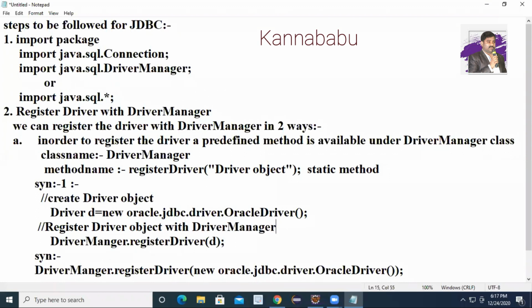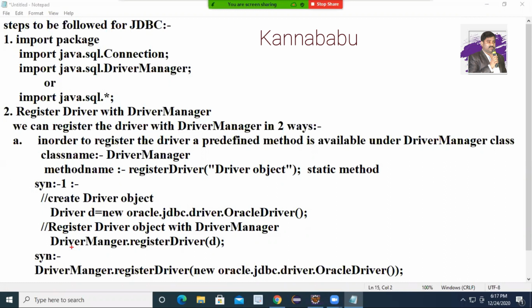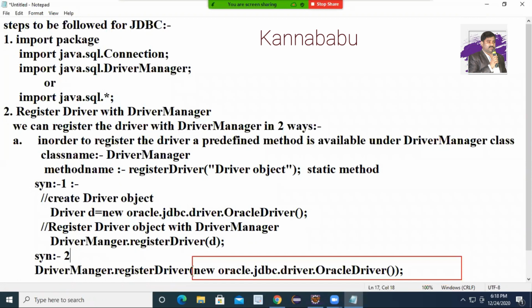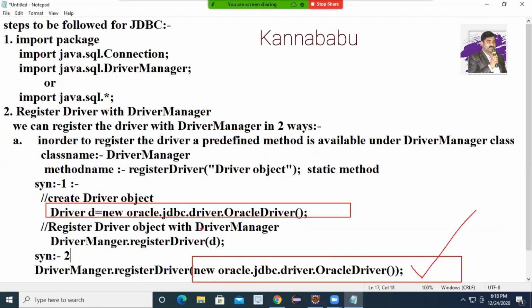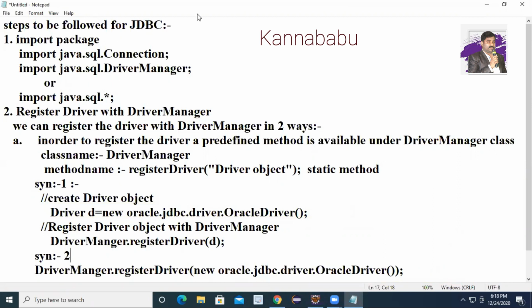The driver manager is responsible to establish the connectivity link. Invoke this method. Don't write all the things. Syntax 1, syntax 2, any one you can use, whichever you feel comfortable with. At the time of invoking this registerDriver method, you can directly pass the object, or you can create the object separately and pass the reference. Step number 1. Are you following everyone?